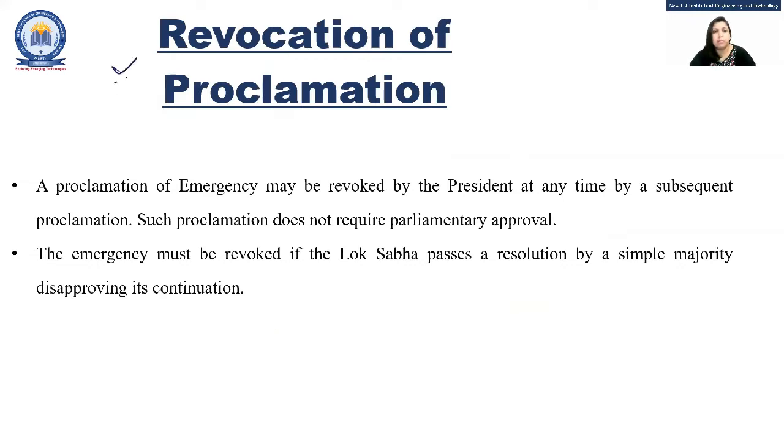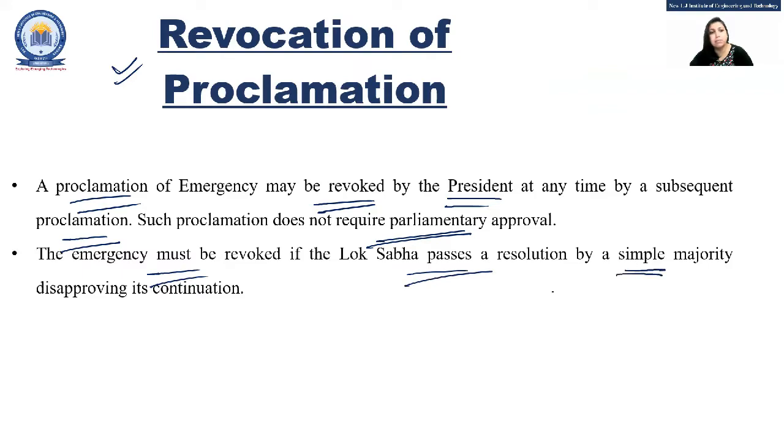Now, how to revoke the proclamation once the emergency has been declared? Which are the considerations to revoke it? The proclamation of emergency may be revoked by the president at any time by a subsequent proclamation, and it doesn't require parliamentary approval. For declaration, yes, it requires, but if the president wants to revoke the proclamation, no parliamentary approval is required. Emergency must be revoked if the Lok Sabha passes a resolution by a simple majority disapproving its continuation. So on these grounds also, the revocation of the proclamation of emergency can be done.